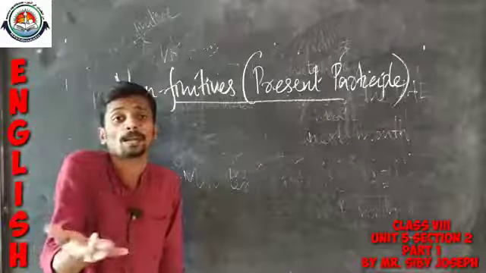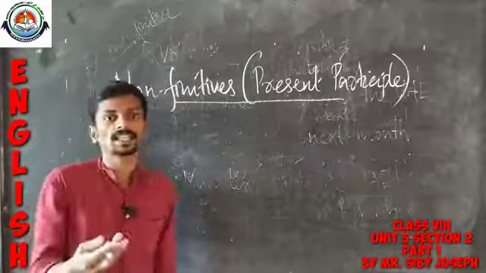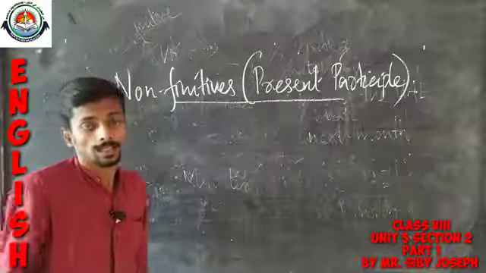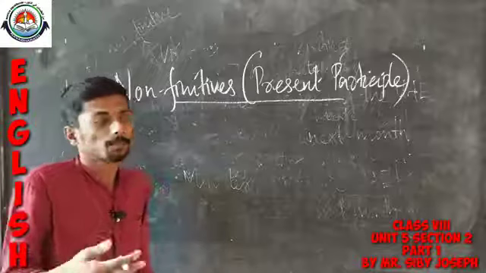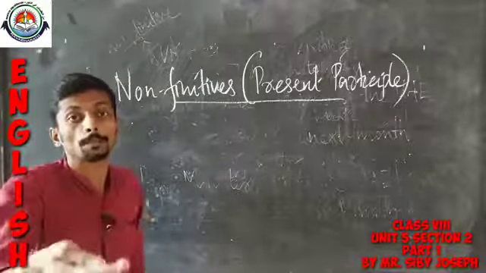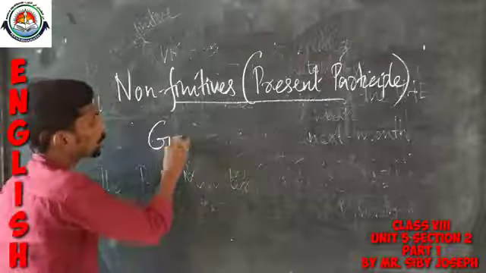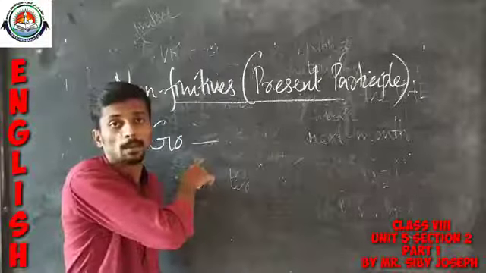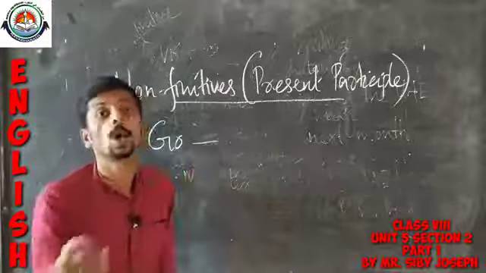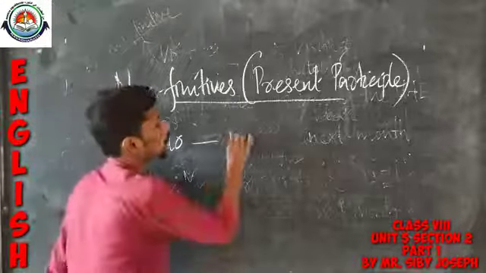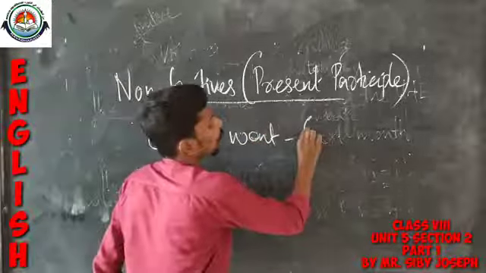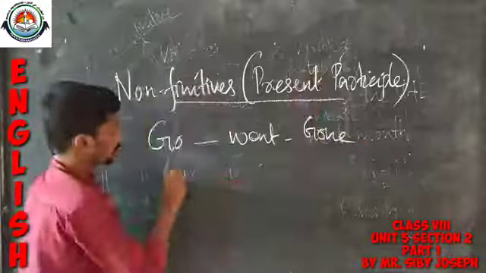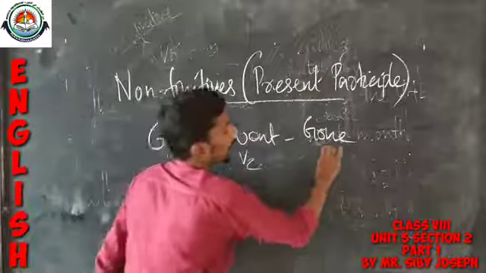So, you might have heard about past participle. For example, please imagine that I am asking you what is the past participle form of the verb go. You will definitely answer that the past participle form of the verb go is gone. Yeah, we all know go, went, gone. So, V1, V2 and V3.